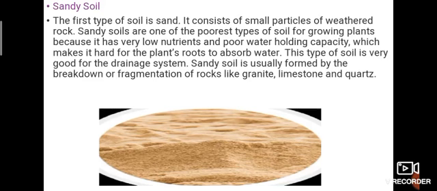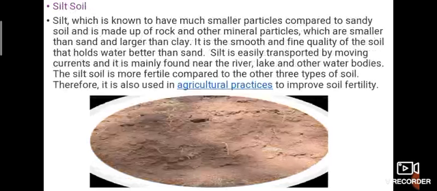Okay, then silt soil, which is known to have much smaller particles compared to sandy soil, and is made up of rock and other mineral particles which are smaller than sand and larger than clay. That is the middle type of soil. It is the smooth and fine quality of the soil that holds water better than sand. Not good, but better than sand.